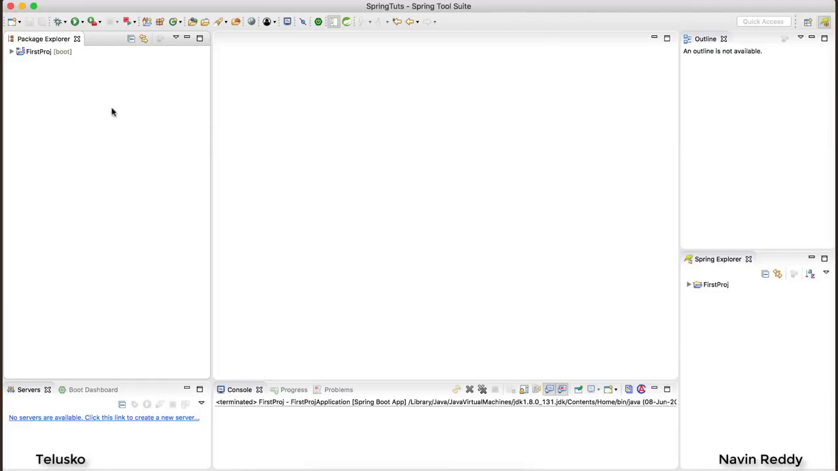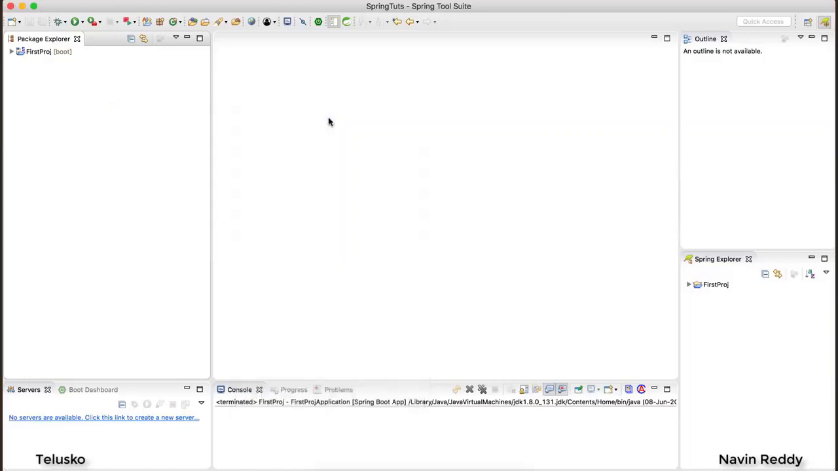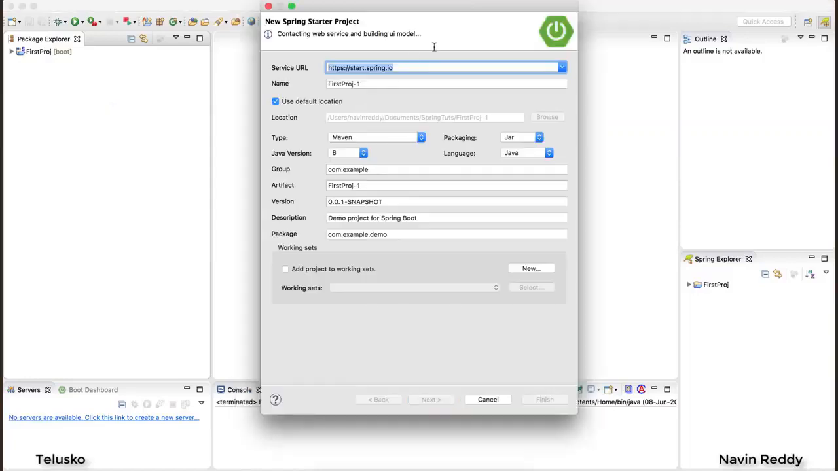Just open STS, right click here and say new, and click on Spring Starter Project. And here, of course, the project will be coming from start.spring.io. And I want to give a proper name. So I would say my web app. Okay, it doesn't matter what you name it. And the group ID would be com.telesco. And here also I will mention it as Telesco. Okay, now once we have done with that, click on next.